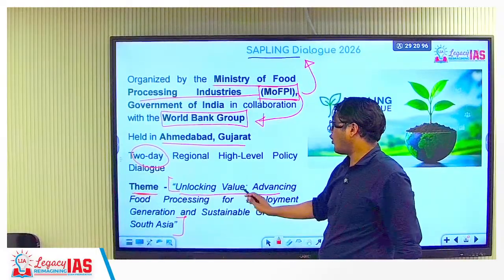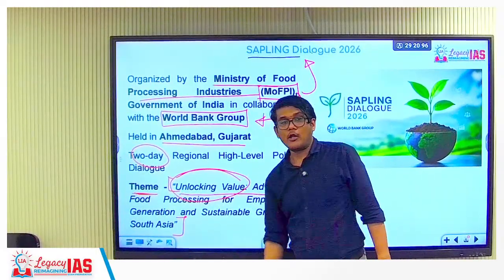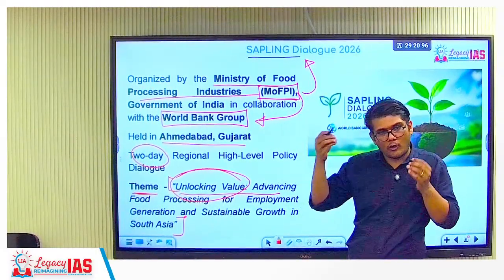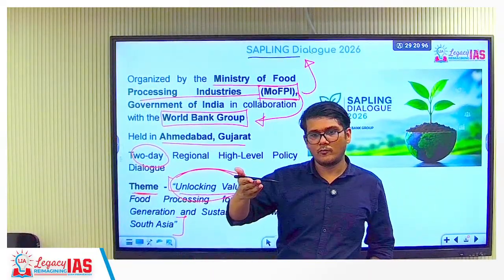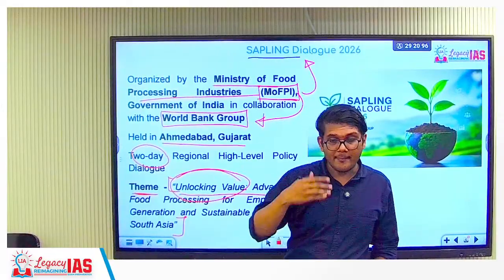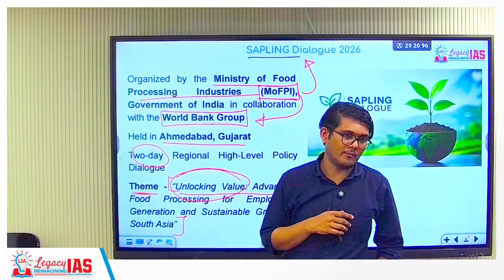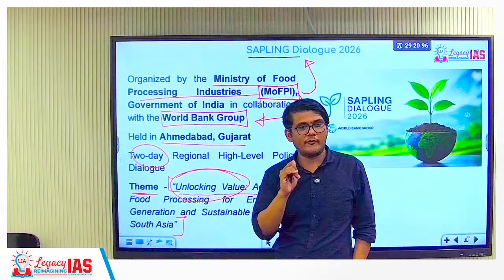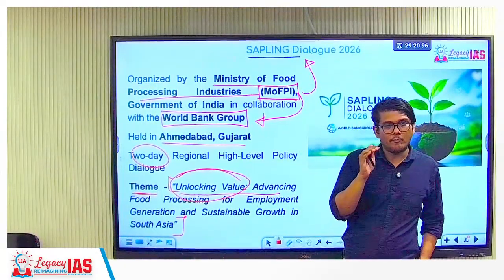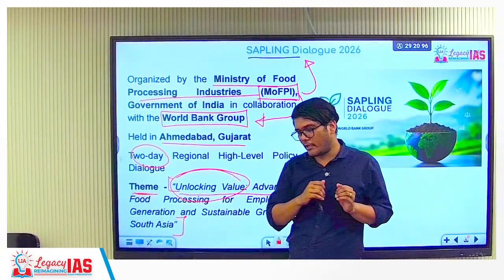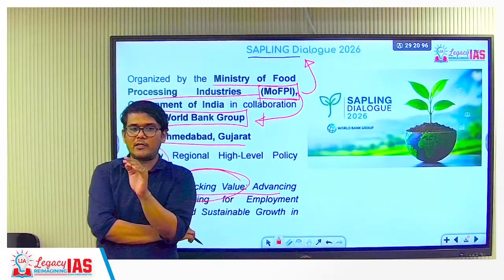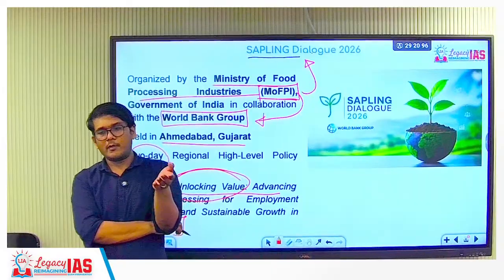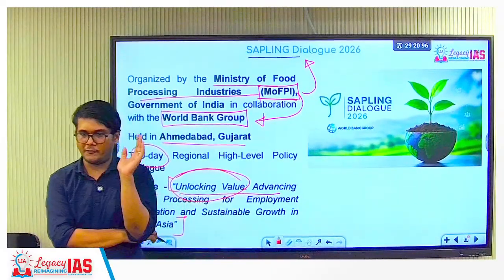The theme is unlocking value. Unlocking value in the agriculture sector means you're talking about processing. By processing you can unlock the value. That is happening with makhana, which is produced in Bihar. Makhana produced in Bihar used to get exported to other states of the country without further processing, so Bihar did not earn much profit out of it.